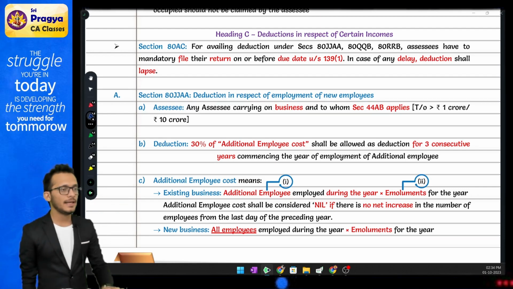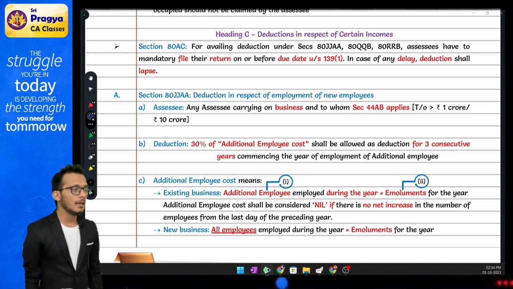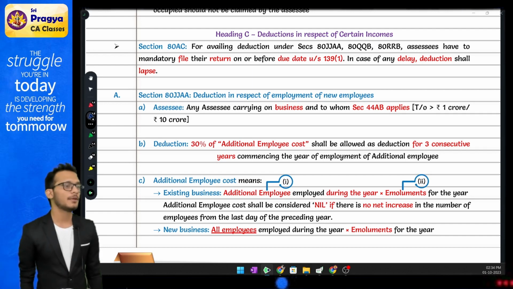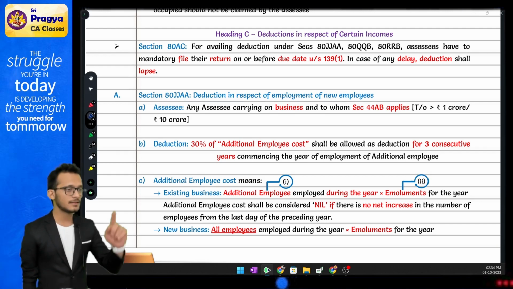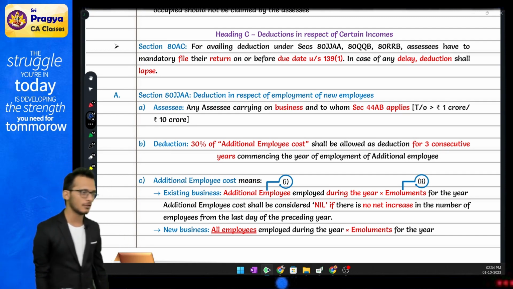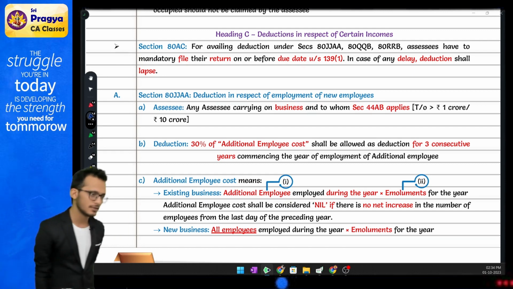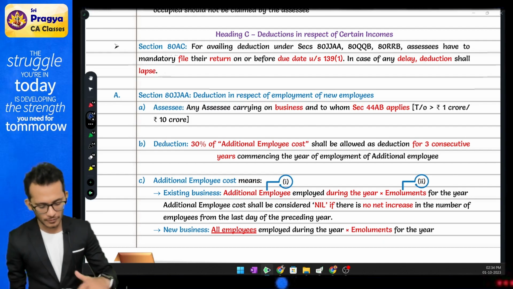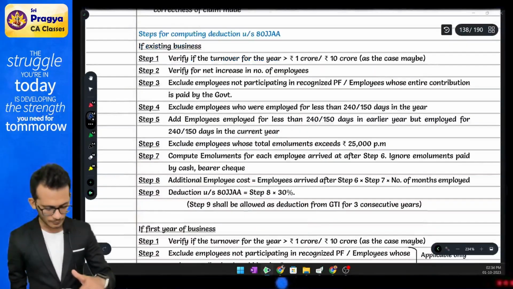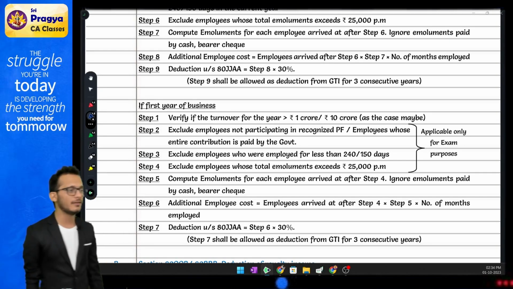Now what to do? Take the salary of that employee for the current year, multiplied by 30%, that is your deduction. This deduction of the current year will be carried forward for the next 2 years also, which means you claim 30% in the current year, 30% in the next year, and 30% in the third year. Simple logic, straightforward. Instead of reading so many provisions, you can directly read the step formula. This step formula will help you answer the whole section.